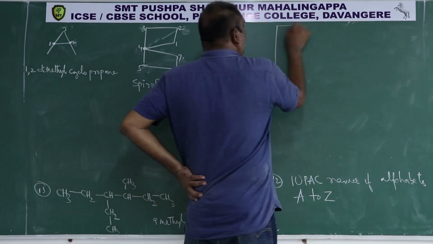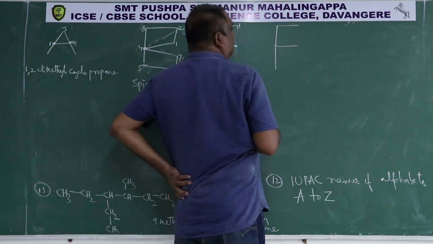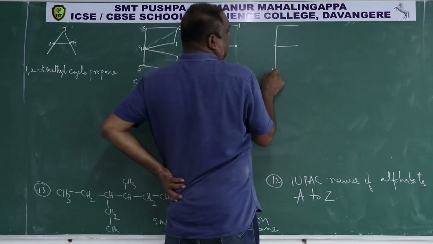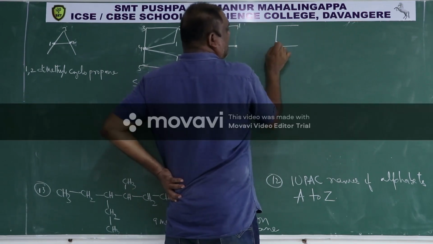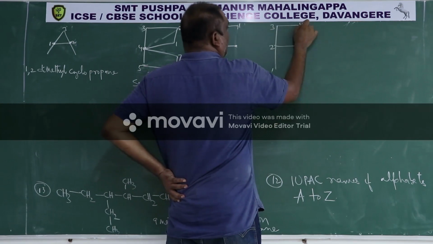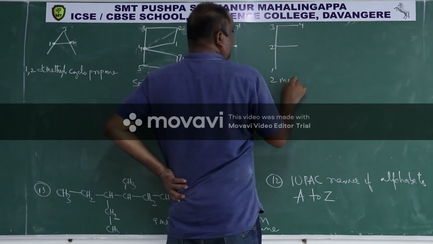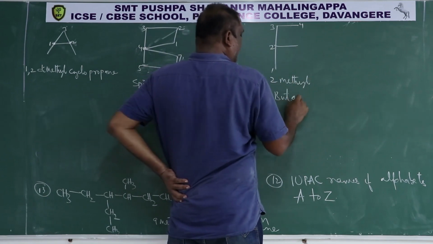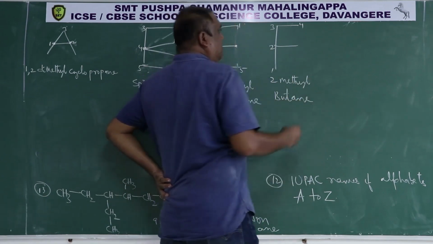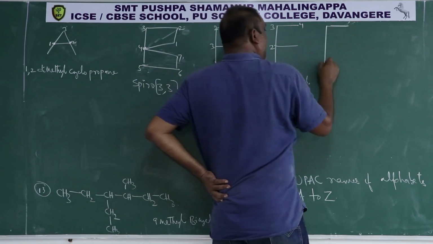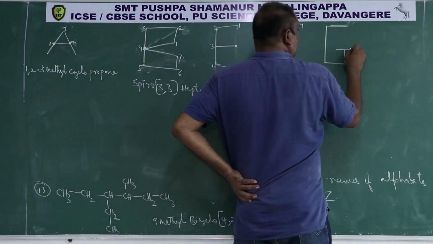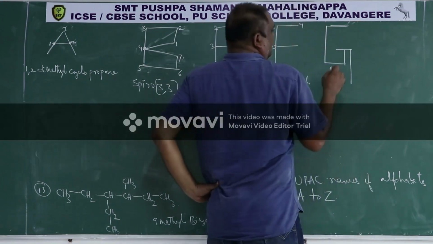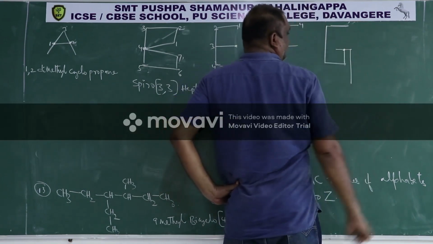Then this is F. How do you give the IUPAC name? You should give this as number 1 because it should get the lowest number. So 1, 2, 3, 4. Then it is 2-methylbutane. 2-methylbutane is F. Then this is G. This is the side chain.